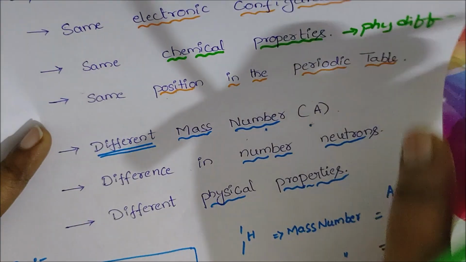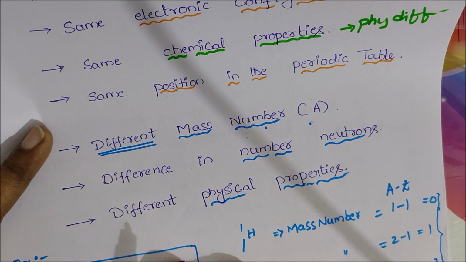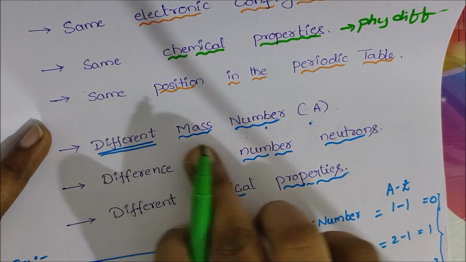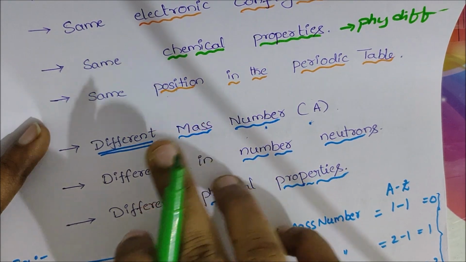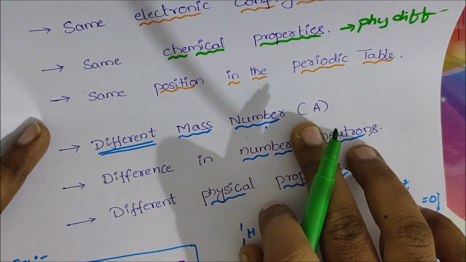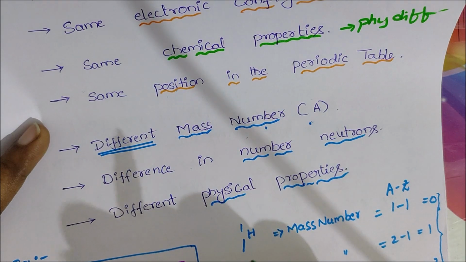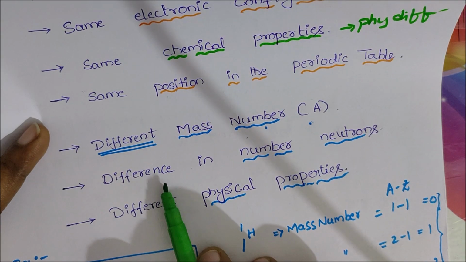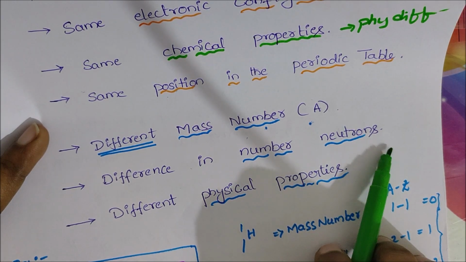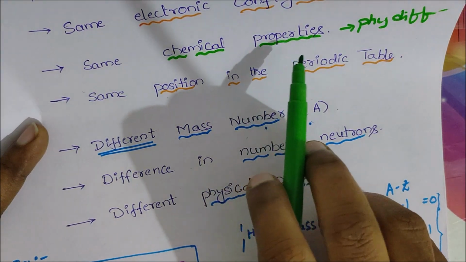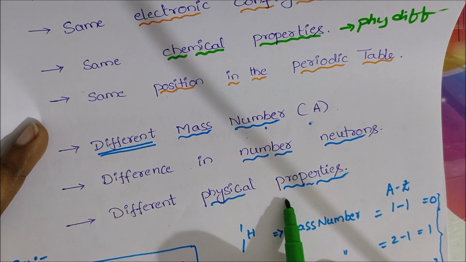What are the differences in isotopes? They have different mass numbers. Isotopes have the same atomic number but different mass number, and the difference is in the number of neutrons. They have the same chemical properties but different physical properties.